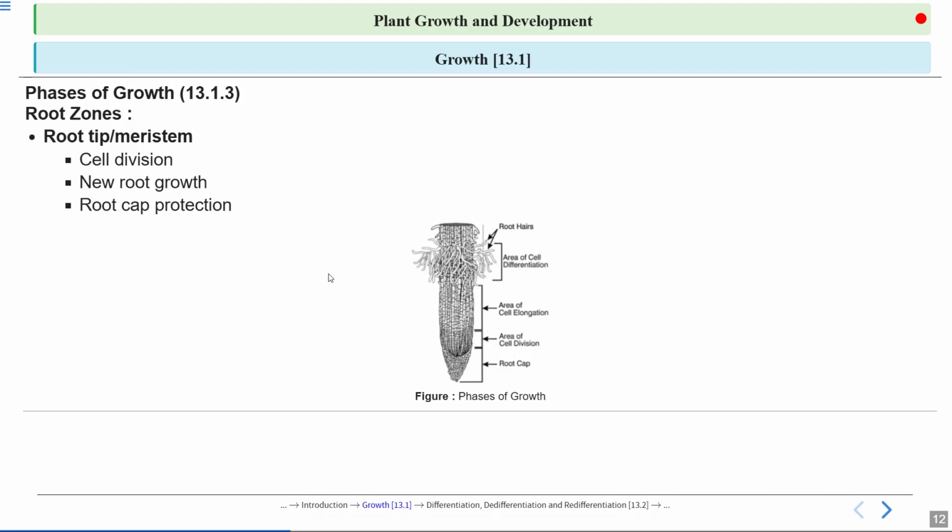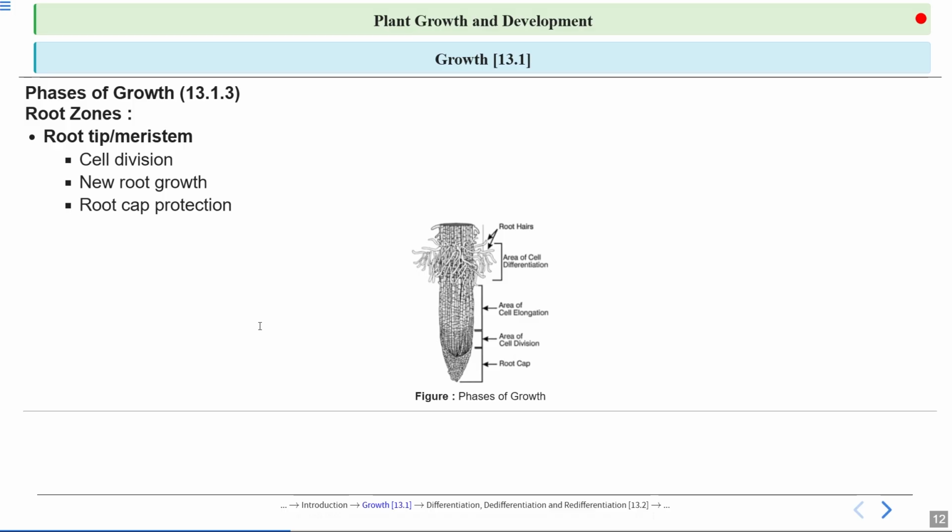Then we have the area of cell elongation. Here elongation takes place, not division, not any other process, but elongation. Here cells elongate. Then the area of cell differentiation or maturation. Here cells mature and do not divide further. Here cells mature and attain their maximum growth. And we can see that around the region of differentiation there are root hairs also. So this is the region of a particular root.